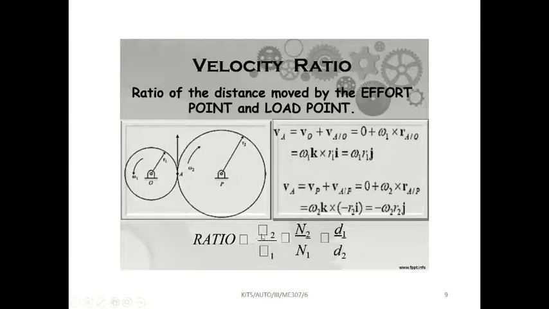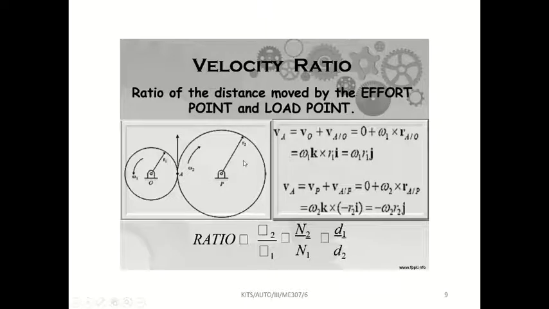Omega 2 divided by omega 1 is also equal to n2 divided by n1, which is also equal to d1 divided by d2. See this, speed ratio and diameter ratio are inversely proportional. For example, the smaller one will rotate at higher speed than the bigger one. If you increase the diameter, speed will reduce.